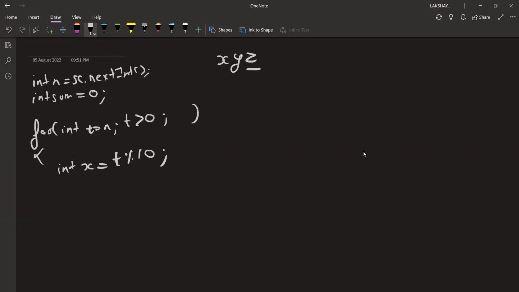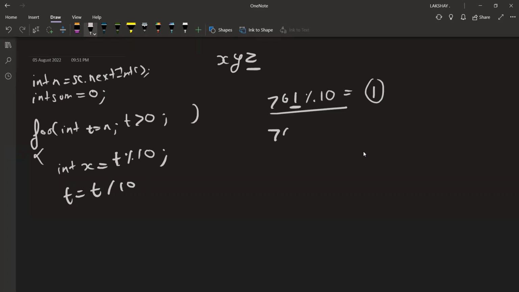Is this statement clear? What does this mean? Let's say I have a number 761. Mod 10, what does that give me? Can anybody tell me the output of this statement? 1, exactly correct. So you can see I basically got the ones place value. So I can extract the ones place value in x. Then I make t equal to t divided by 10.